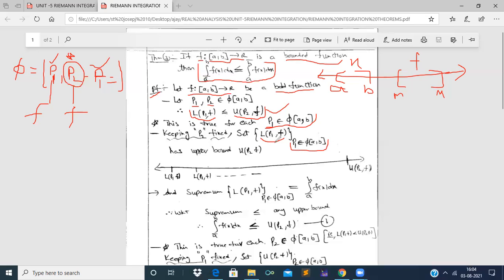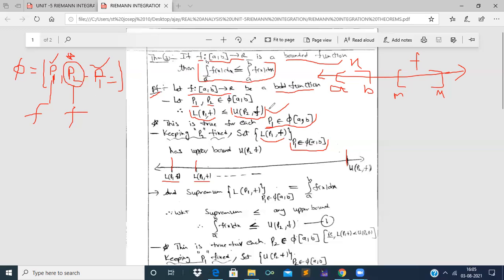Then this set of lower Darboux sums will have an upper bound. What is that upper bound? It is U of P2 f, right? So see here, for different partitions P1, if we find out the lower Darboux sums and represent them on a real number line, the upper bound will be the upper Darboux sum of P2 comma f.